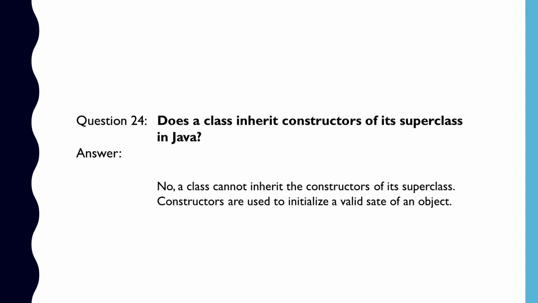It's because the child class and the parent class cannot have the same name. That's why a class can never inherit the constructors of its superclass in Java. Constructors are only used to initialize a valid state of an object. But remember that the superclass constructor is automatically added in the child class constructor if there is no explicit call to super or this.